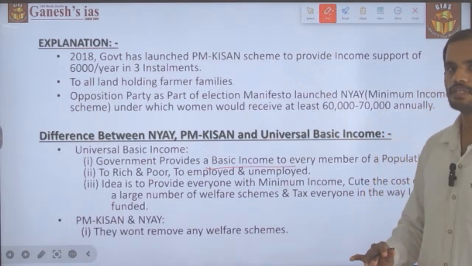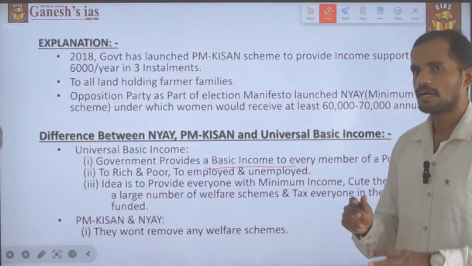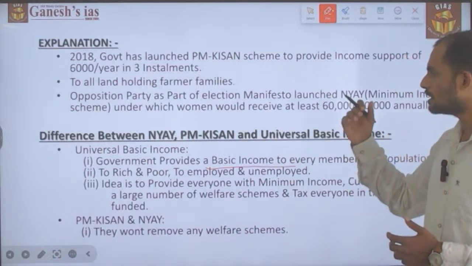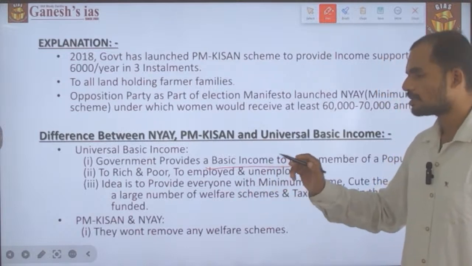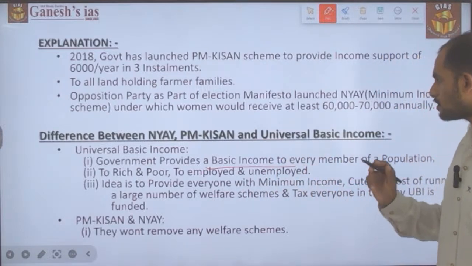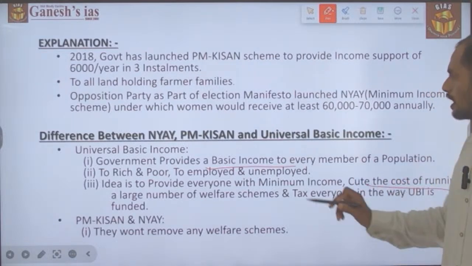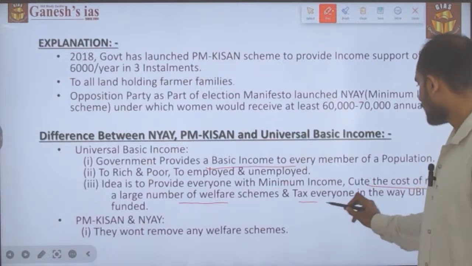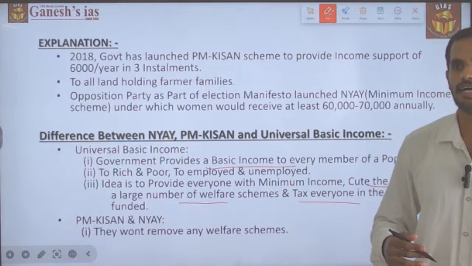The idea behind giving basic income to every citizen is to let them lead a decent life, and at the same time cut the cost of running a large number of welfare schemes, and also tax everyone, in the way universal basic income is funded, as a result of which